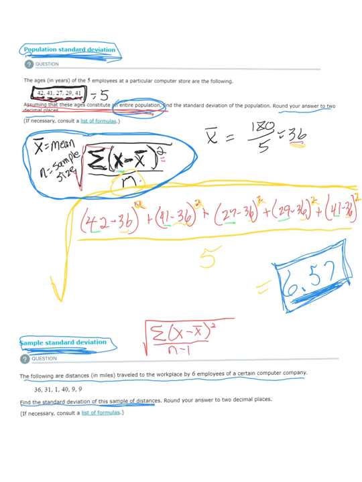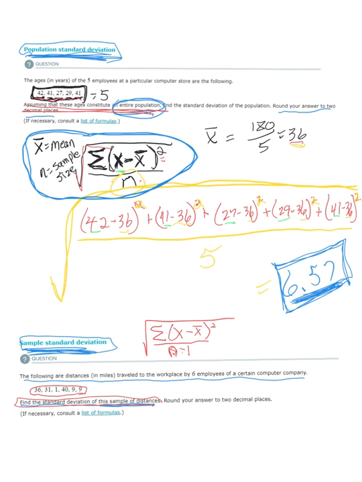But when I'm finding the standard deviation of a sample, I always use n minus 1 on the bottom. So in this case, I'm going to be dividing by our sample size minus 1. Our sample size in this case will be 6 because there's 6 data points. So this is going to be 6 minus 1 down here underneath.